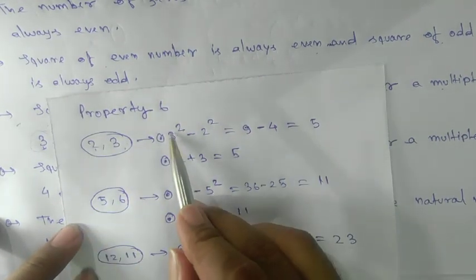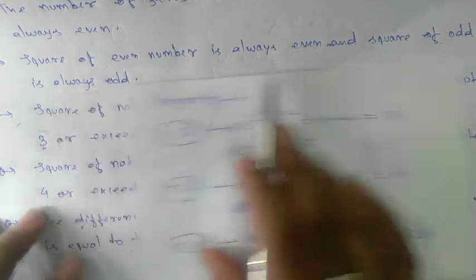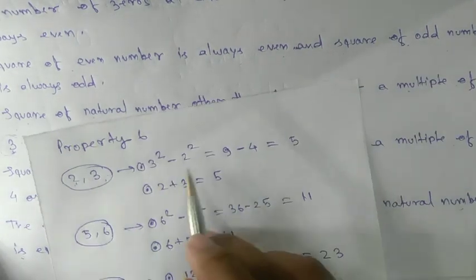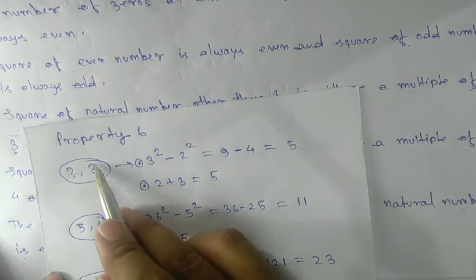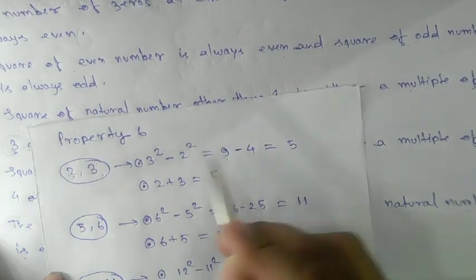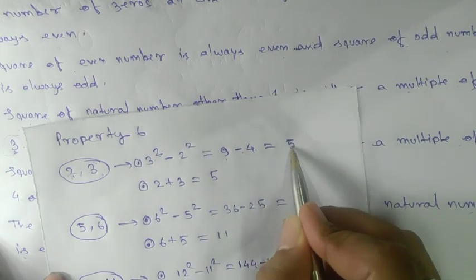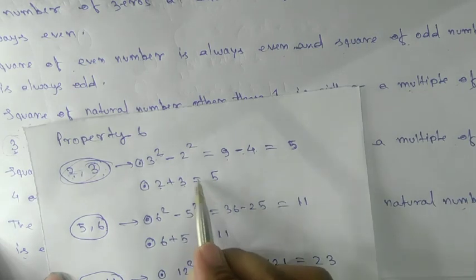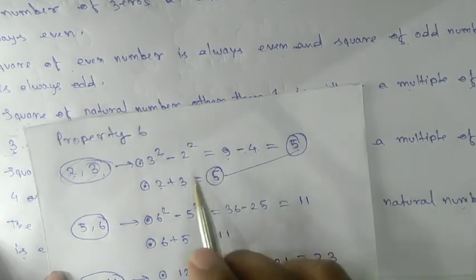So we are taking 2 and 3, square them. 3 square means what? 9, and 2 square is what? 4. Subtract it, what are you getting? 5. And now you add these two numbers. 2 plus 3 equals what? 5. And look, this 5 and this 5 are equal.